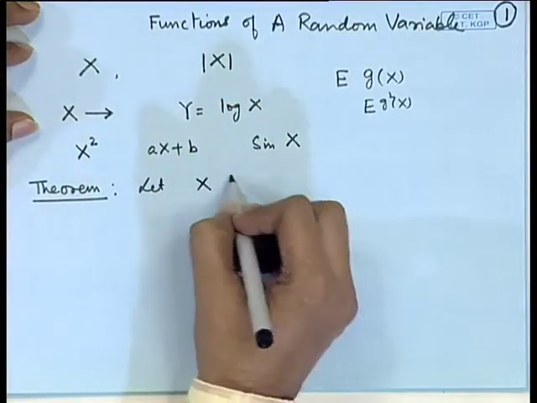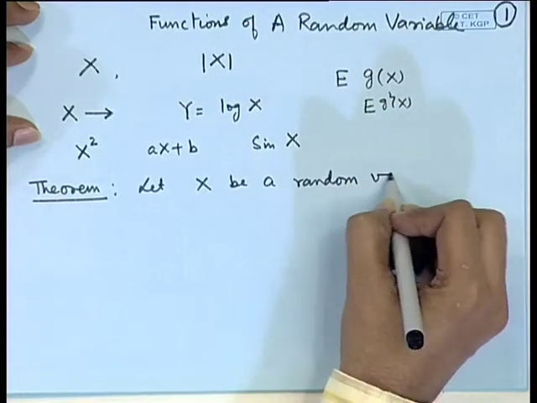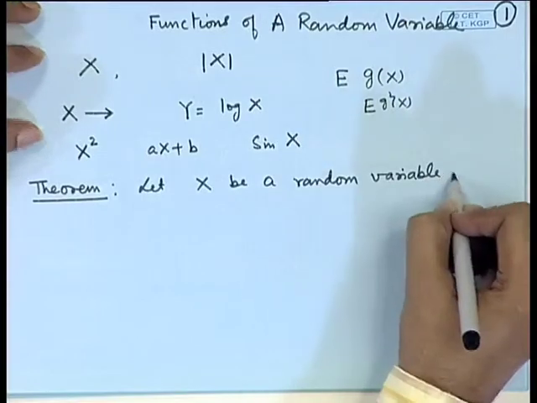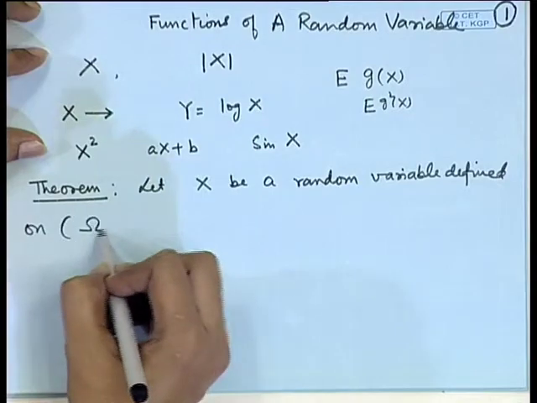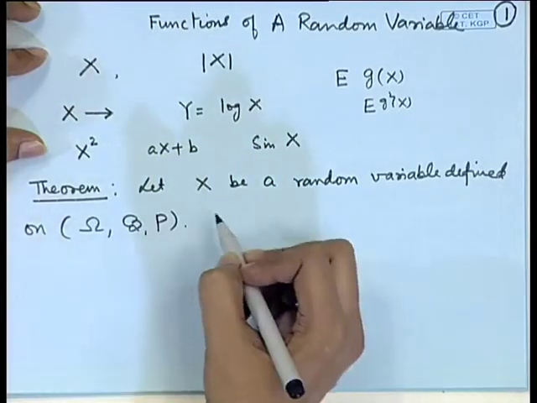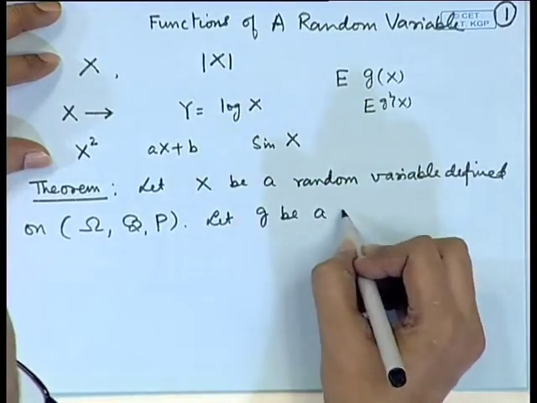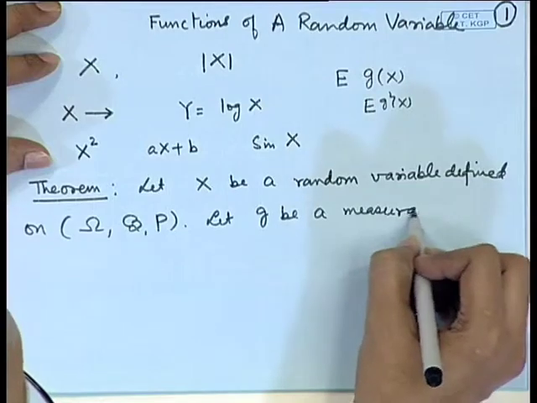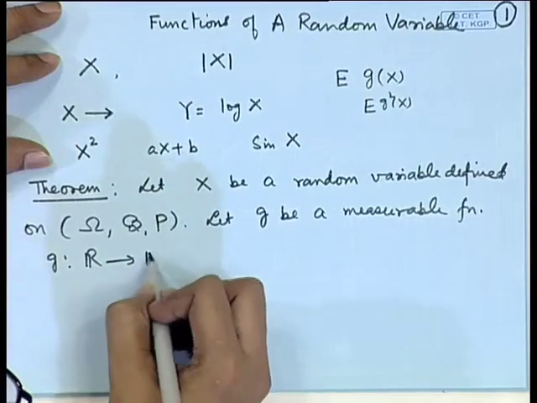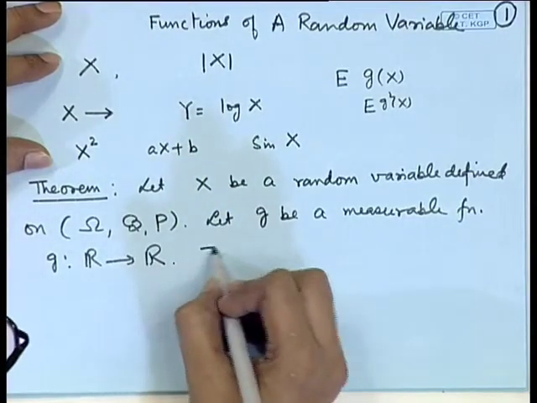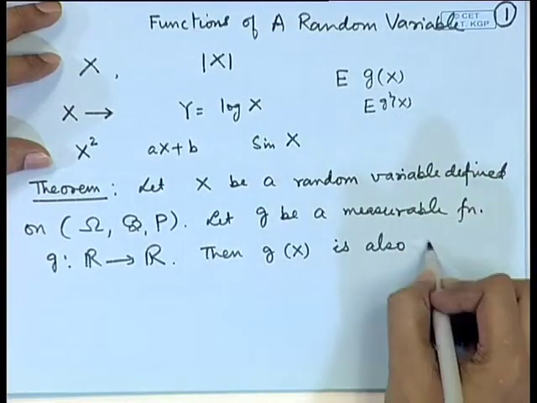Let X be a random variable defined on, say, (Omega, B, P). Let g be a measurable function. So, g is a function from R to R, then g(X) is also a random variable.